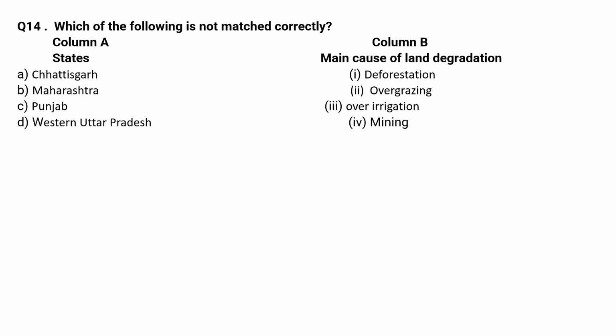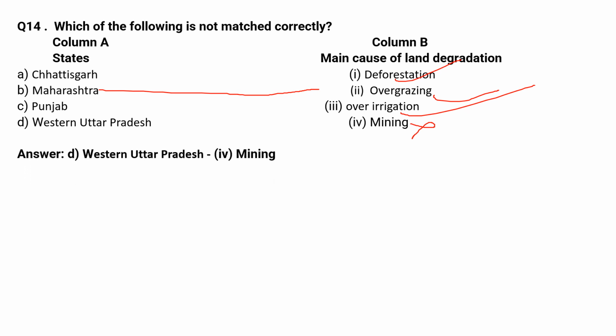Chhattisgarh, the main cause of land degradation is deforestation. It is correct. Maharashtra, the main cause of land degradation is overgrazing. It is also correct. Punjab, the main cause of land degradation is over-irrigation. It is also correct. Western Uttar Pradesh, the main cause of land degradation is mining. It is not correct, because the main cause of land degradation in Western Uttar Pradesh is over-irrigation. So the correct option for this question is option D.